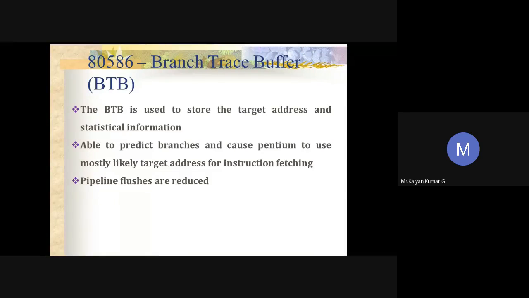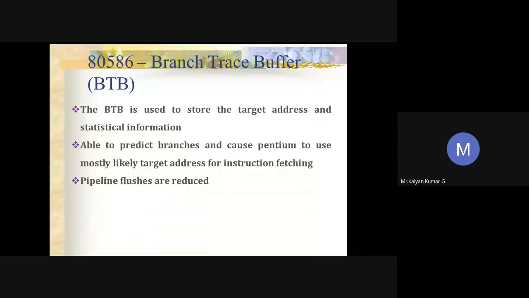This drawback you can overcome with the help of the branch trace buffer. In this case, the BTB, the branch trace buffer, is used to store the target address, that is, the target depending upon your branch operation. Not only the target address, it is also used to store statistical information about the branch operations.